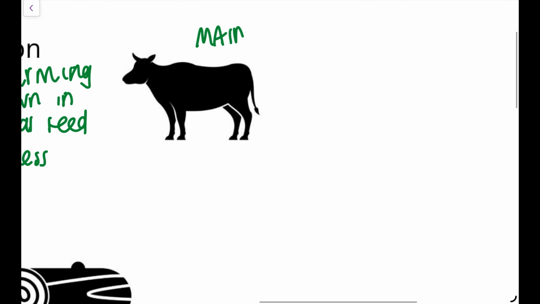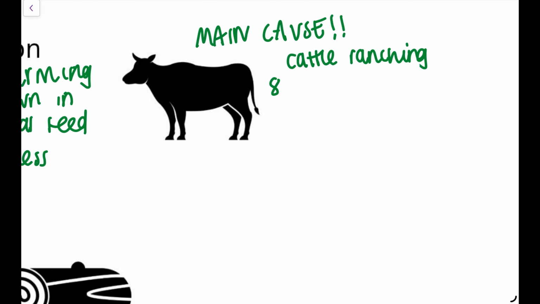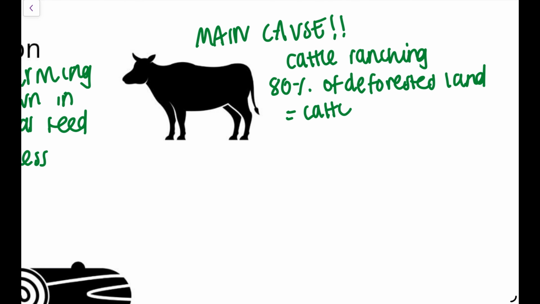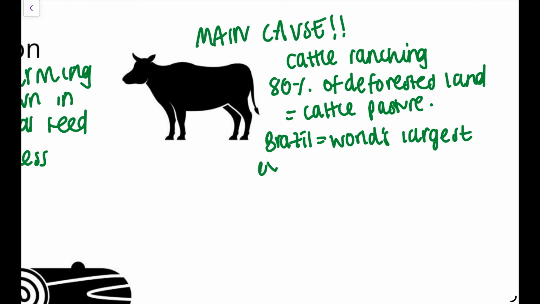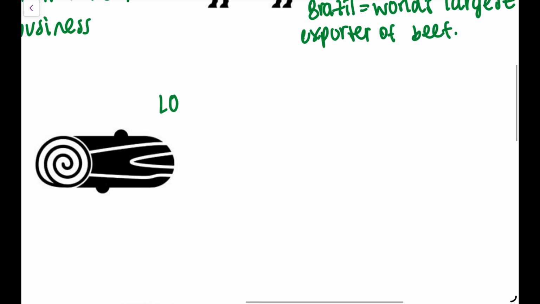The main cause of deforestation in the Amazon is cattle ranching. Around 80% of deforested land in the Amazon is used for cattle pasture. So that's raising your cows and making sure that they're eating lots so that they can then be sent off and exported as beef. Brazil is one of the world's largest exporters of beef, and obviously the trees are cleared and burned to create grassland and space for those animals to be raised. It's the single biggest driver of Amazon deforestation, so make sure you remember that as your AO1.